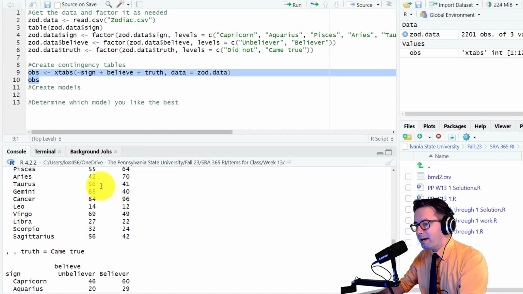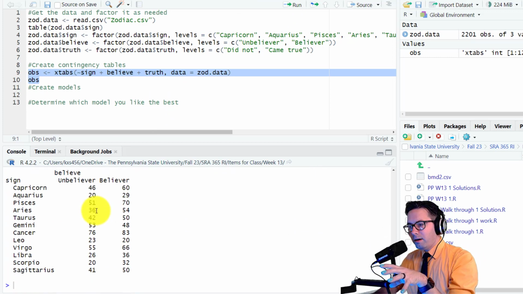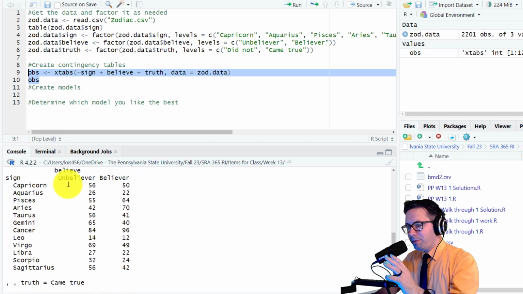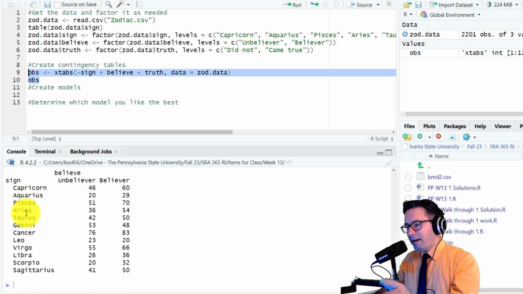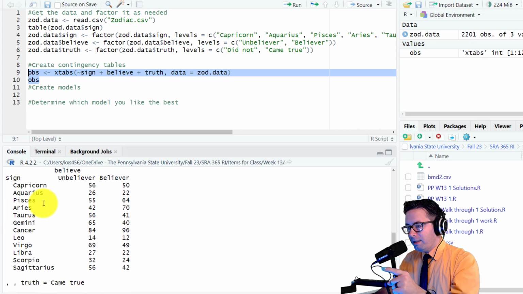All right. And so notice that what it did was it came up with, so like it subsetted it. So the people that believe, it looked at their signs versus unbeliever and believer. And here it's like the people that, oh no, sorry. This is, it did not come true. That's the subset. And it compared of those people that it didn't come true, their sign and whether they believe or not.